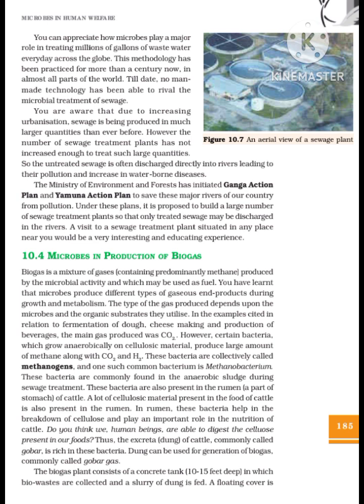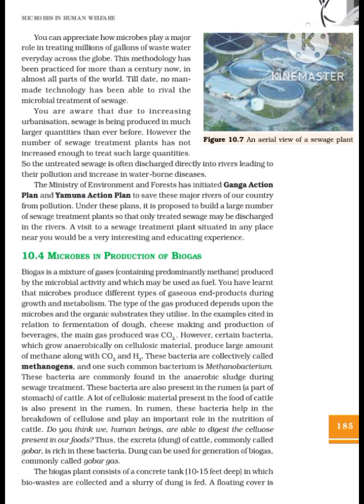10.4 Microbes in production of biogas. Biogas is a mixture of gases, containing predominantly methane, produced by microbial activity and which may be used as fuel. You have learned that microbes produce different types of gaseous end products during growth and metabolism. The type of gas produced depends upon the microbes and the organic substrates they utilize.